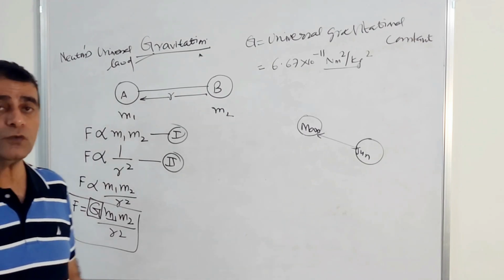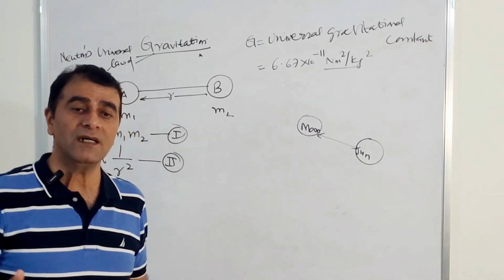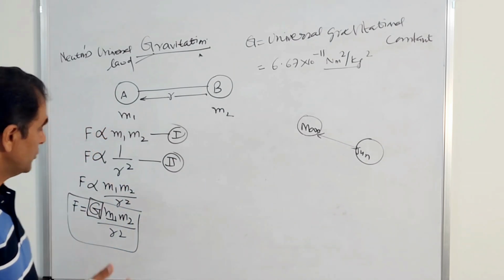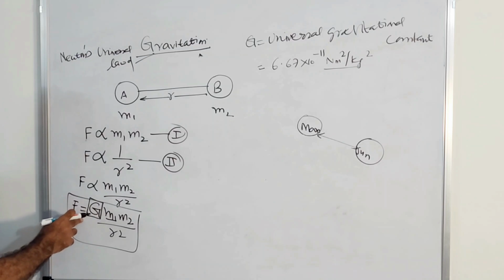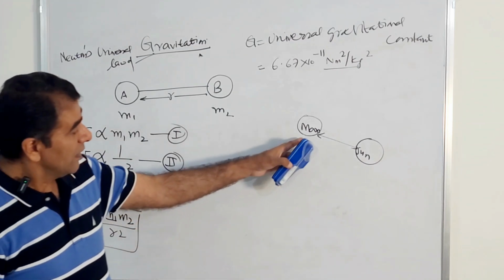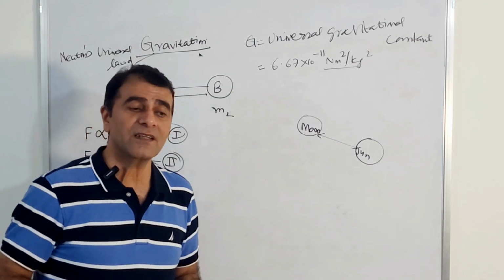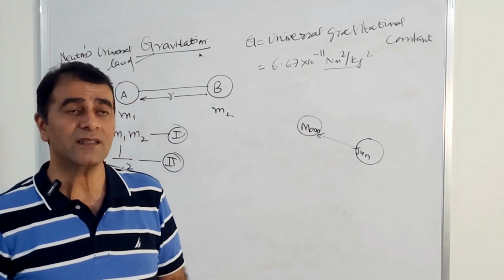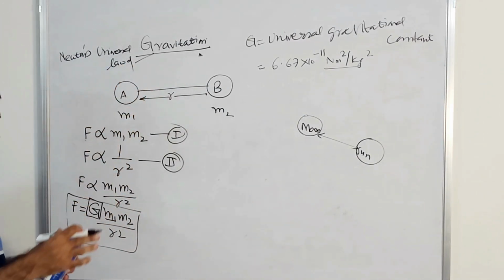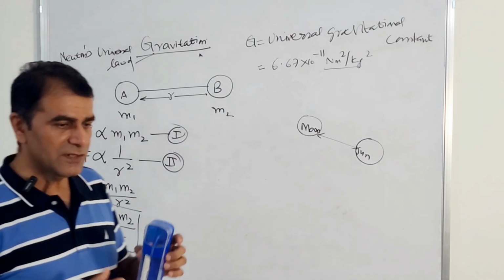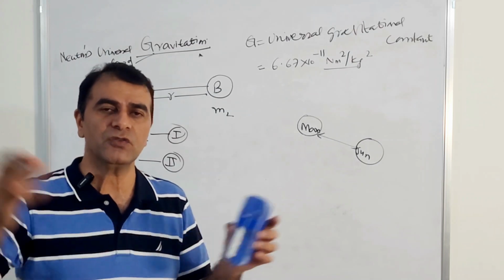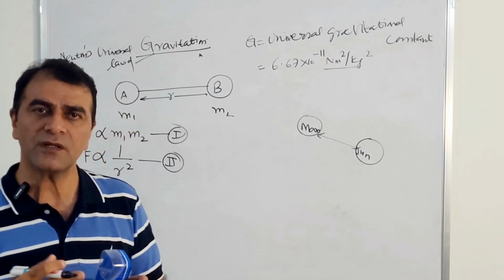You will get some sort of numerical problem very soon from this chapter, which will use this formula to find out the value of force. It's very simple. So, you know where this law is used. Just look at the law. This law basically tells us that there is always a gravitational force of attraction between two bodies, whether it is on the earth or in the universe, or a terrestrial body or anything.